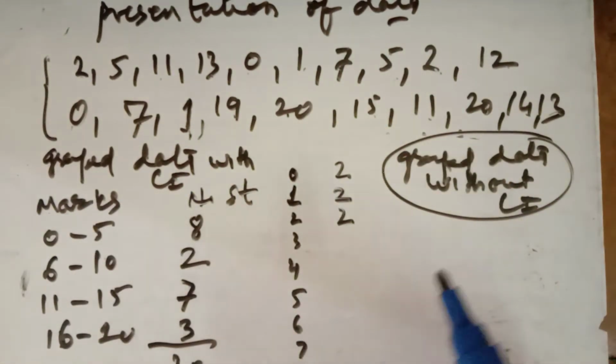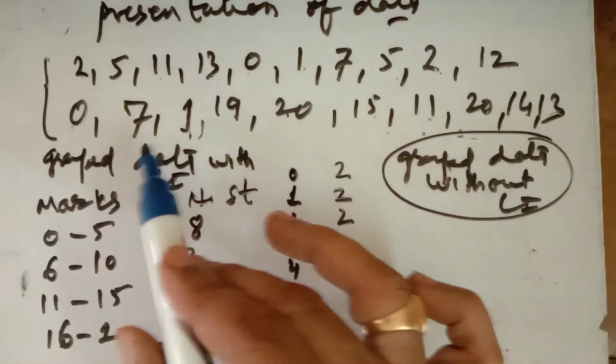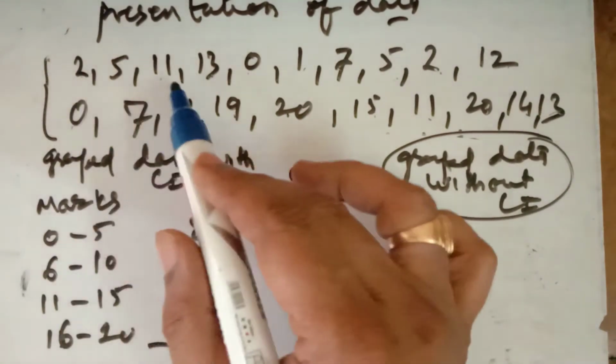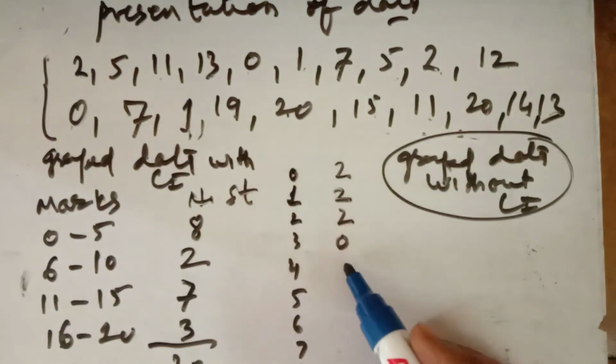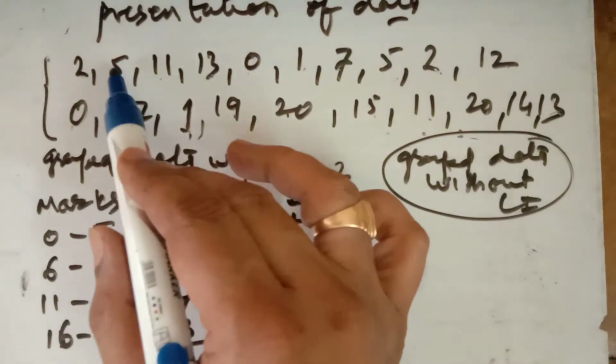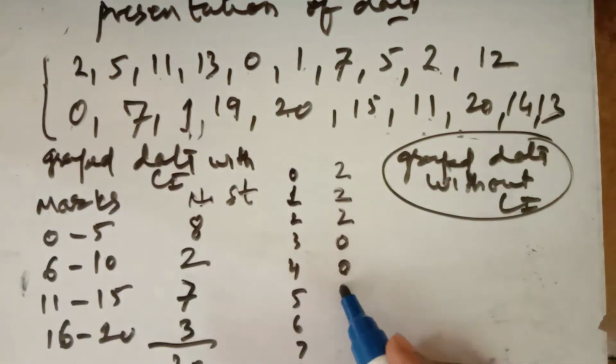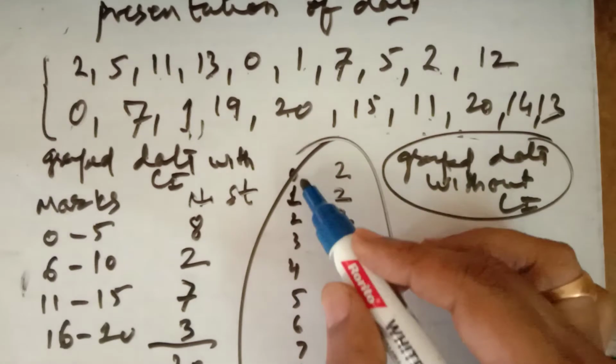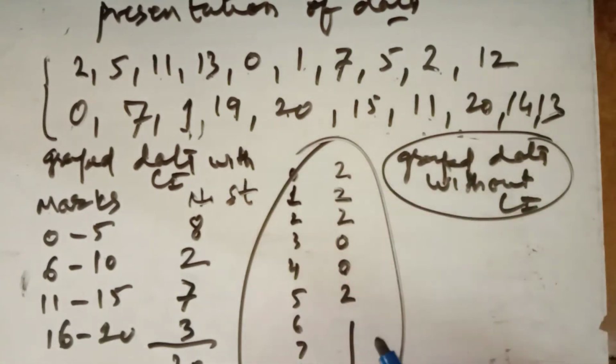How many got 3 marks? None. How many got 4 marks? No one. How many got 5 marks? 2 students, and like this. This is the group data without class interval: how many times a particular thing occurs.